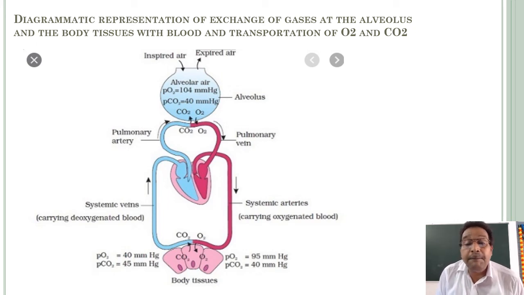Automatically what will happen? The oxygen enters the capillary network and the pulmonary vein, and is carried to the heart. From the heart, the systemic arteries carry oxygenated blood to the tissues. What are the partial pressures at the tissues?